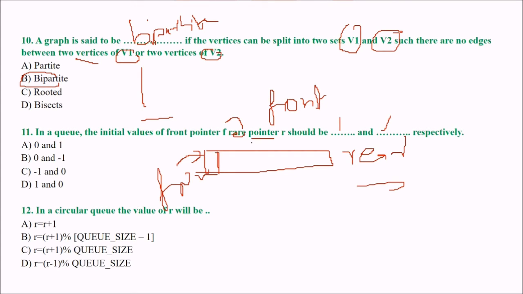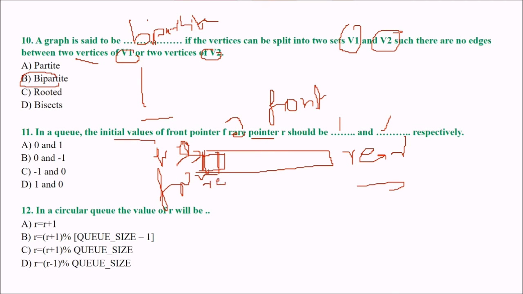In a queue, right now it is the initial state, because this is asking about the initial values of front and rear. If there is no value, front needs to be 0, and rear should be -1.